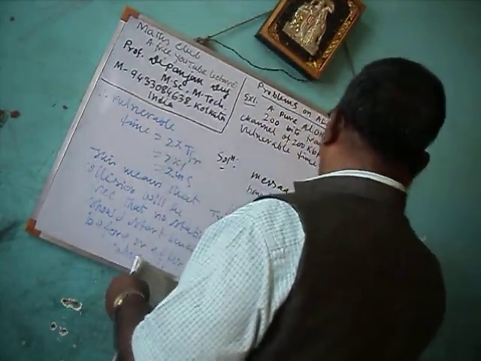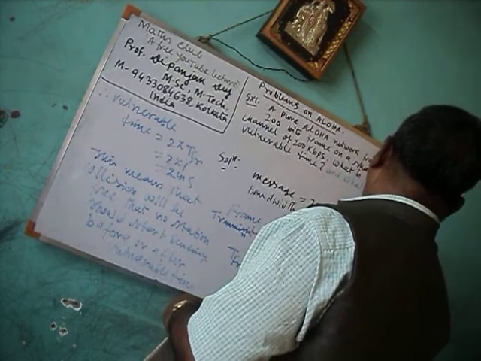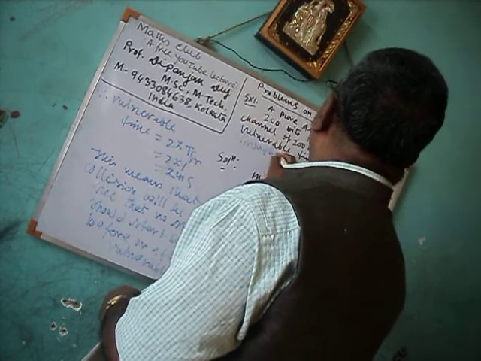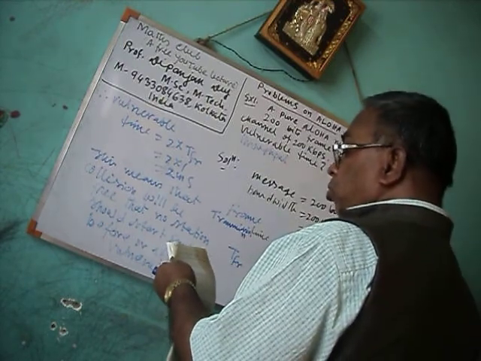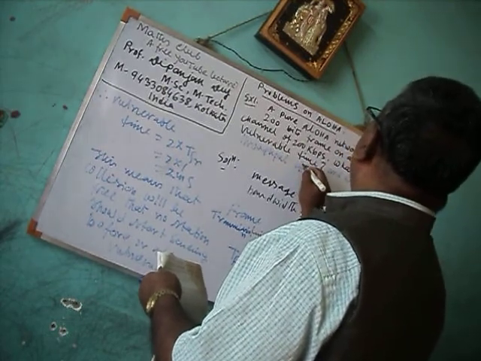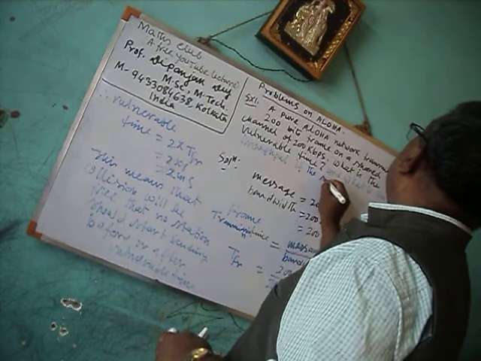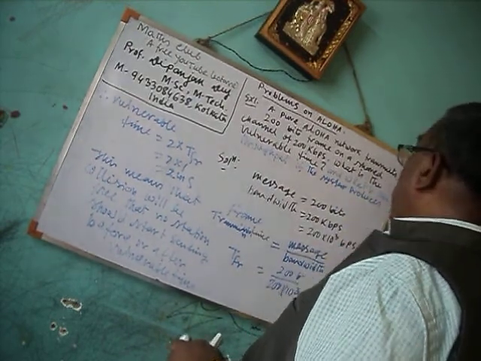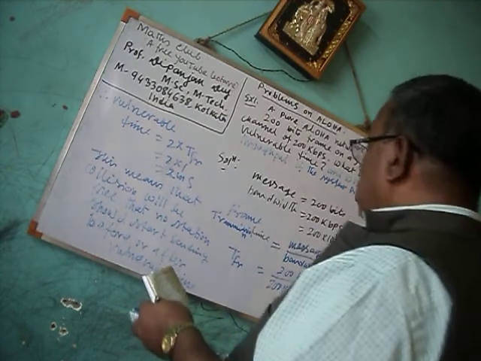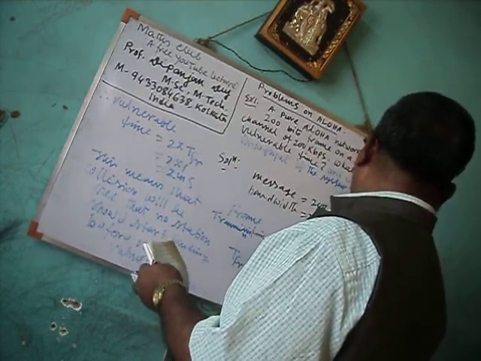What is the vulnerable time, and what is the throughput if the system, meaning all stations together, produces